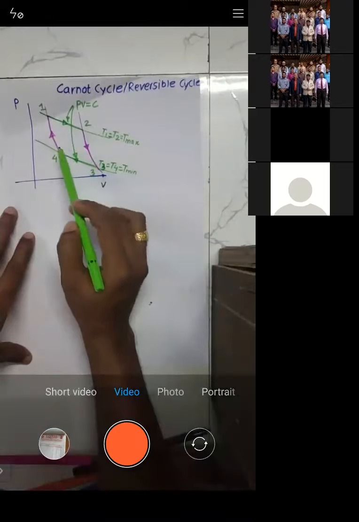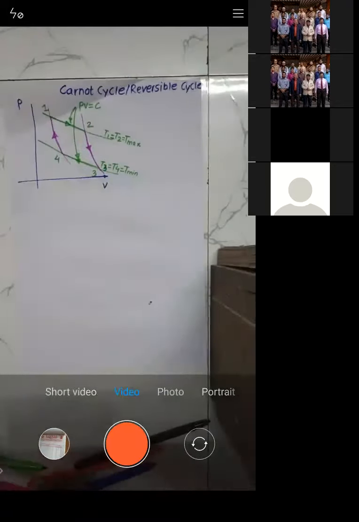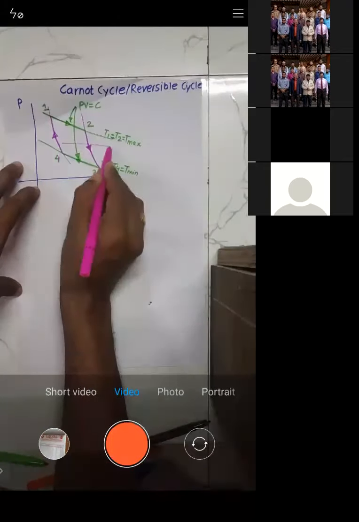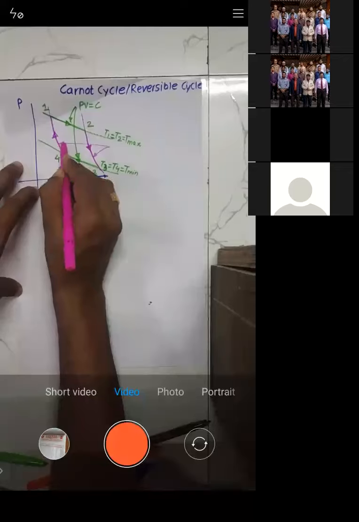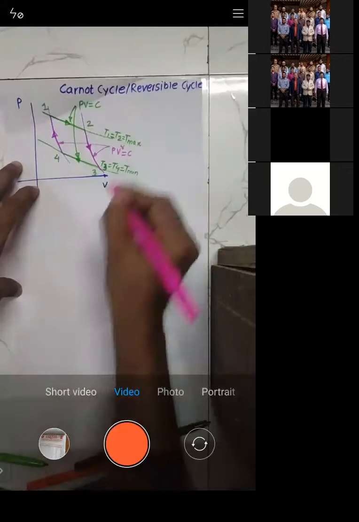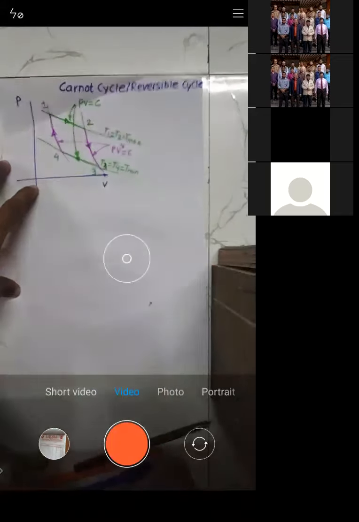Okay, similarly, see here 2 to 3 and 4 to 1. They are the adiabatic processes. Try to understand, 2 to 3 and 4 to 1 are adiabatic processes. I'll just write down here: these adiabatic processes are governed by the law PV raised to power gamma is equal to C.